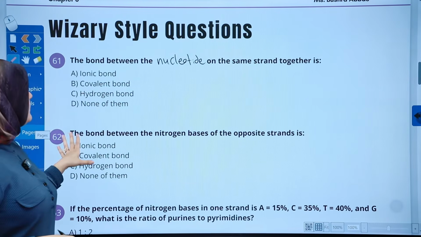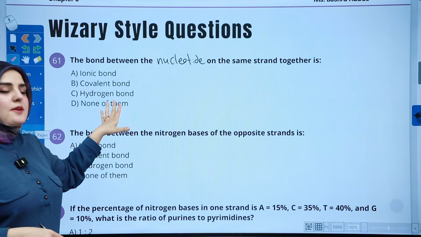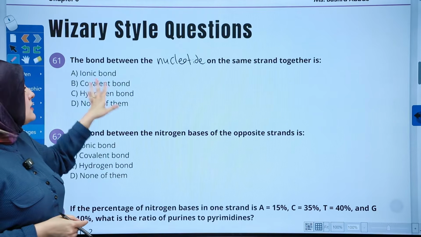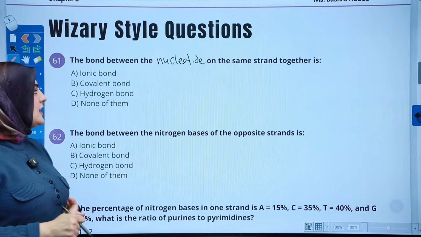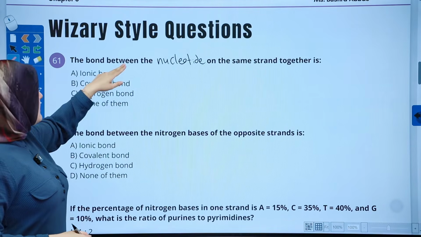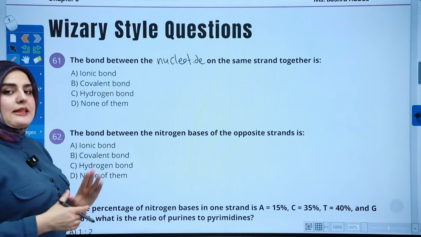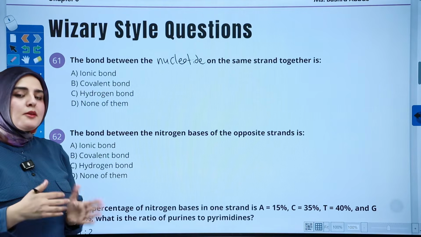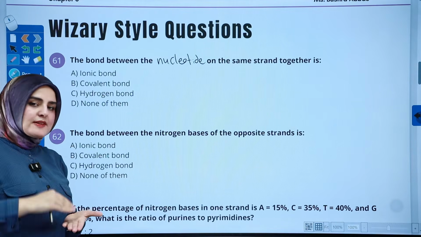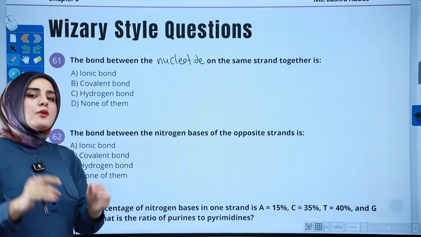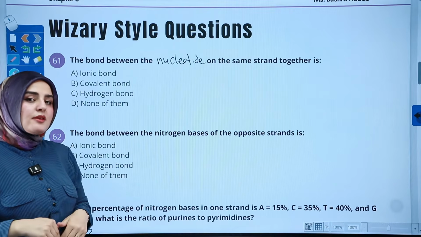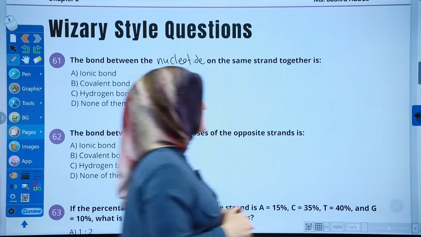We're at chapter 8. We're starting with question 61. It's about the nucleotide and how they're tied together. Okay? There are two things about DNA. One is the bond between two nucleotides on the same strand on the side. The other one is between the base pair in the middle, okay, which holds both strands together.